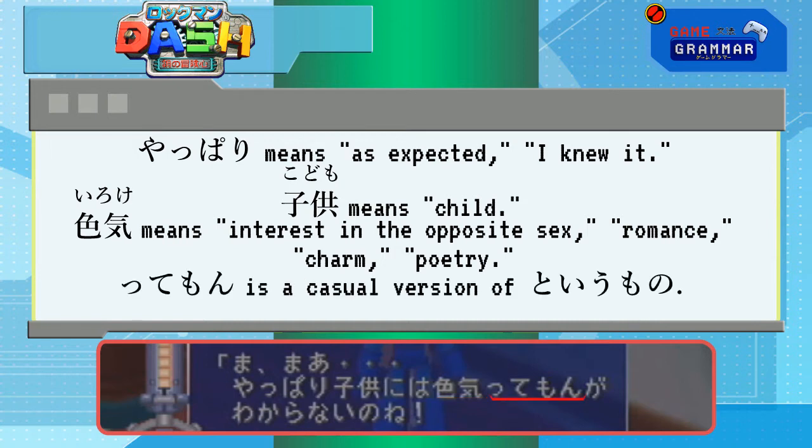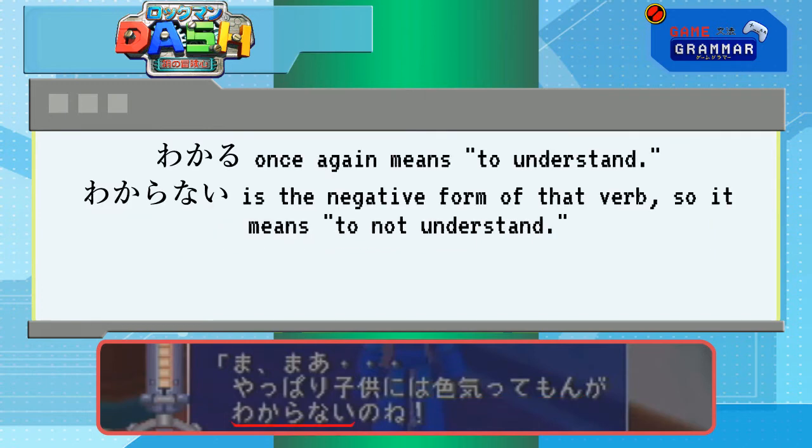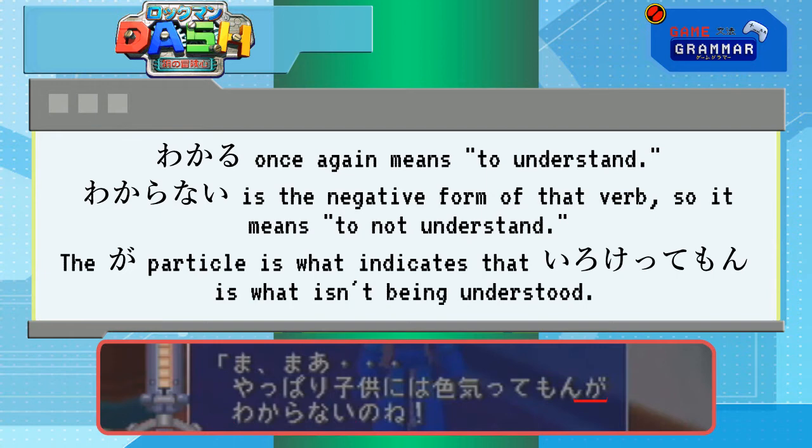The temon is a casual version of toyu mono. It's a thing that is defined by quoting something else, in this case, iroke. So an iroke temon would be a romantic thing, or romantic matters. Wakaru means to understand or to know. Here though it's wakaranai, so it means to not understand. The ga tells us that the iroke temon are the things that aren't being understood.